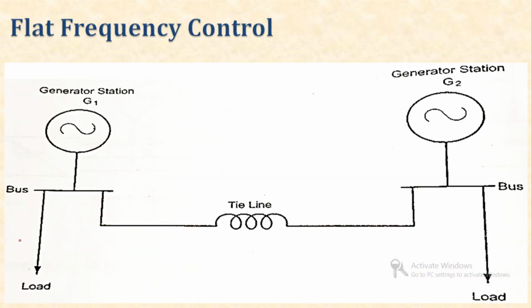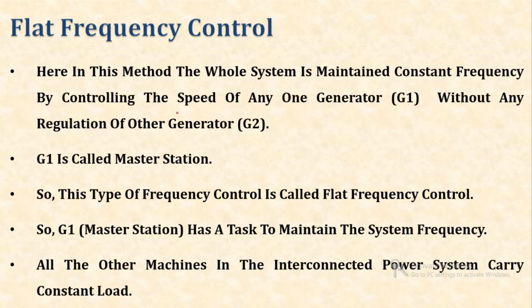So let's start with the first method, that is flat frequency control. Over here you can see generator 1 and generator 2 which are connected by means of a tie line. In this method the whole system is maintained at constant frequency by controlling the speed of any one generator.